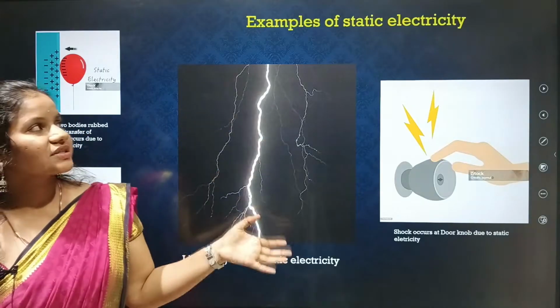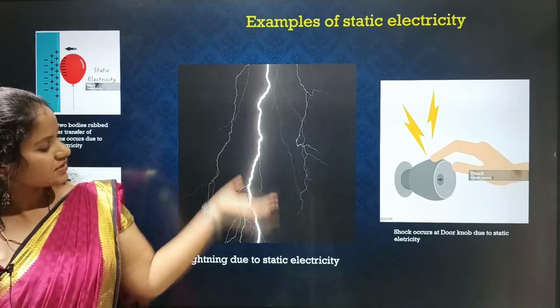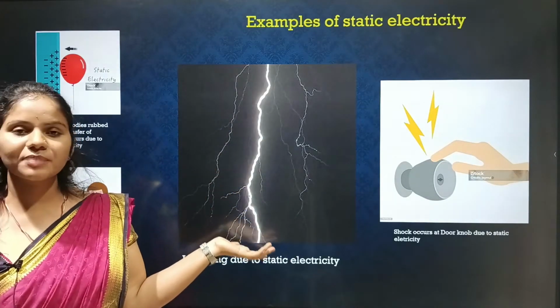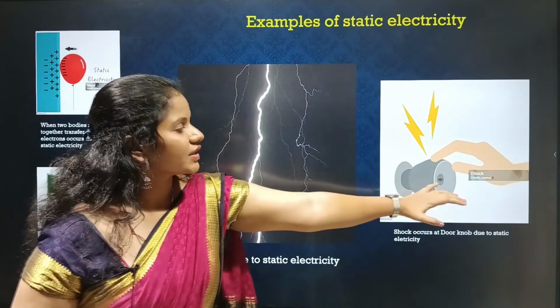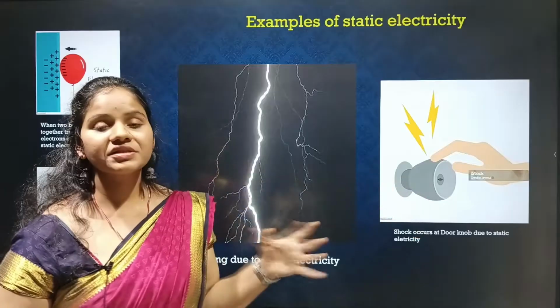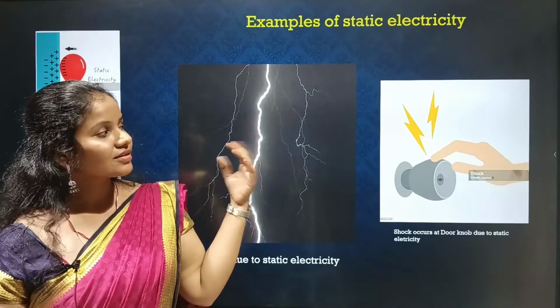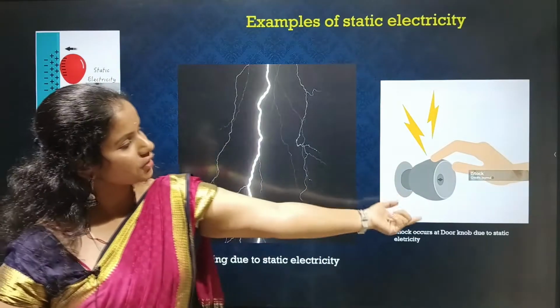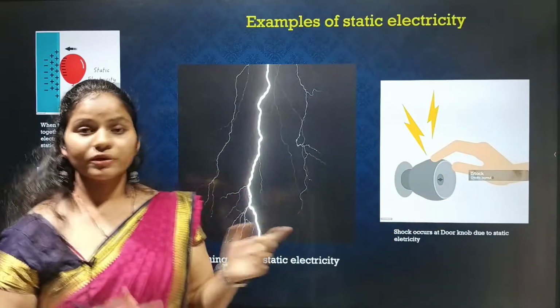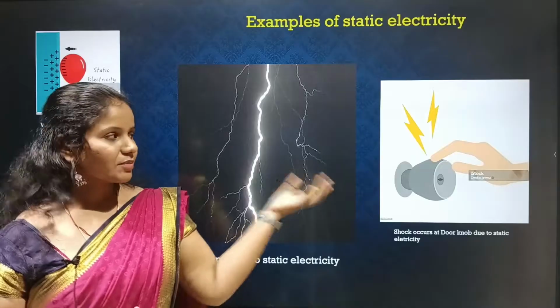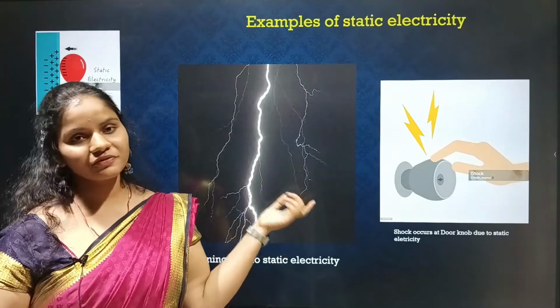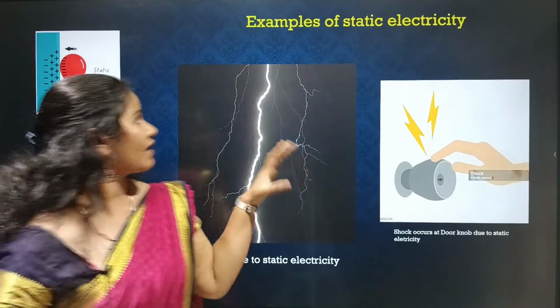These are the examples of static electricity. You can see lightning is also an example of static electricity. And here, when a person touches the doorknob, he feels a sudden shock. Why? Because charges are transferred from one object to another. When electrons are transferred from one object to another, he feels that sudden shock because of static electricity.